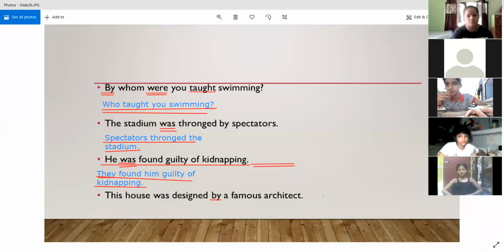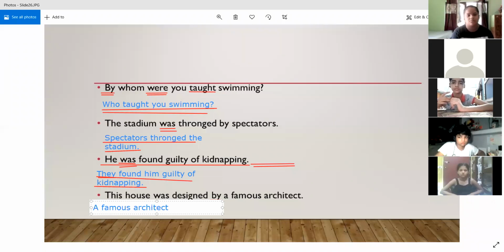Tell me. A famous architect designed this house. Yes, now it is correct. Since "was" is present as the correct form of the be verb, from here we are getting the idea that the sentence is in simple past. So how are we going to write? First of all, we make "a famous architect" the subject.